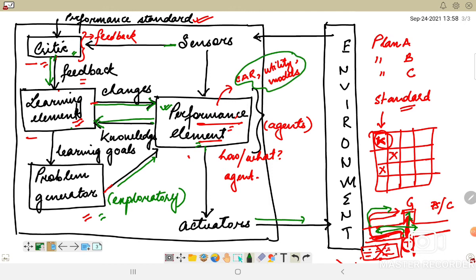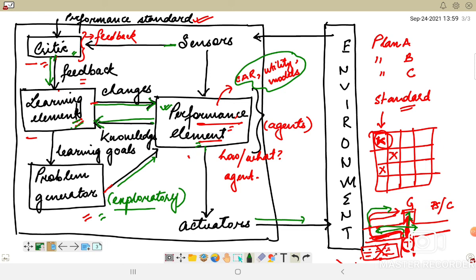However, based on the changing environment, there is a learning element, and it will be continuously communicating with the agent in order to take the best possible option. We should also go for an experimental or exploratory setup, where different types of experiments could be done.